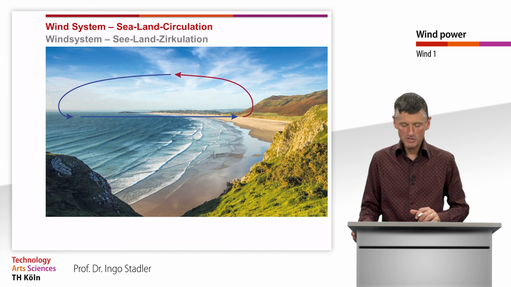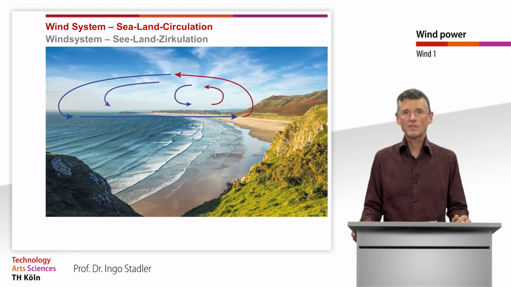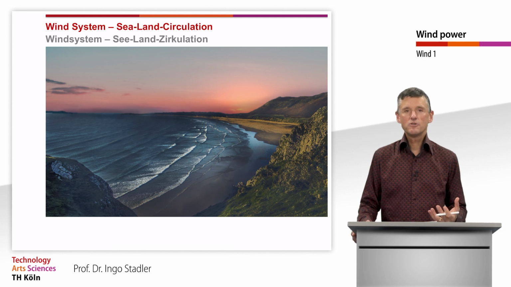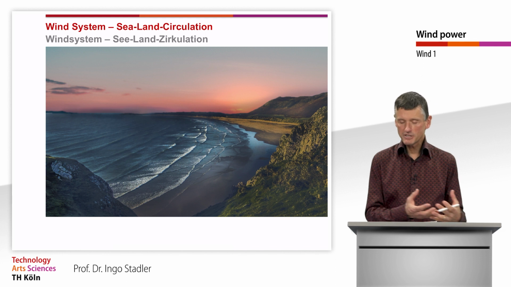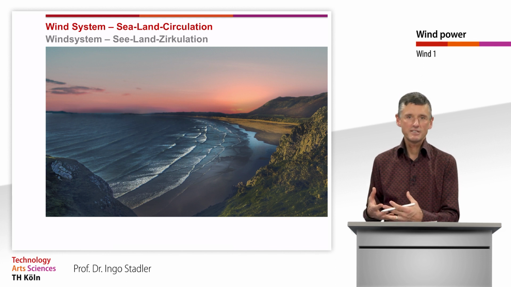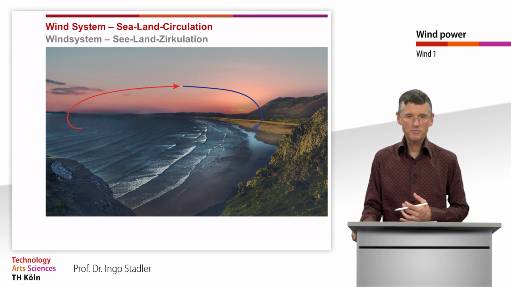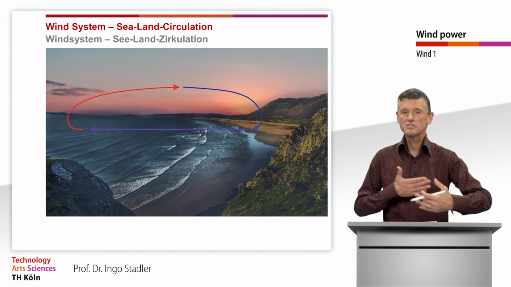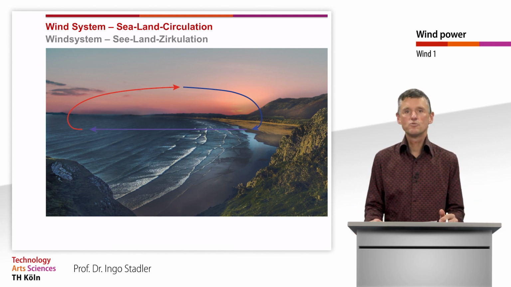And then we close the cycle, and for sure we have several of those loops. When it's now getting night, we see the opposite. Now the water keeps the temperature longer than the land is doing. So the land is cooling down faster, and what we see then is air falling down above land and rising above the sea level, closing the loop like that. So now we have the opposite flow of air, coming from the land and going towards the sea.